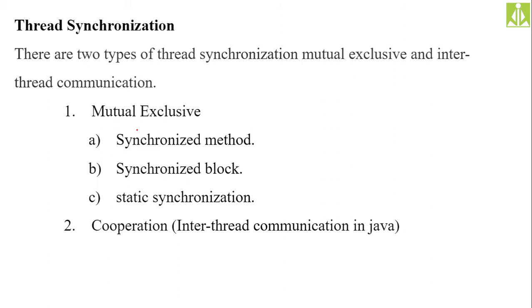Mutual exclusion in the sense, when one thread is accessing, the other thread must be excluded from access. So we call it mutual exclusion.